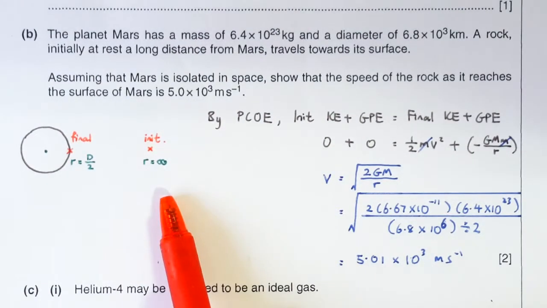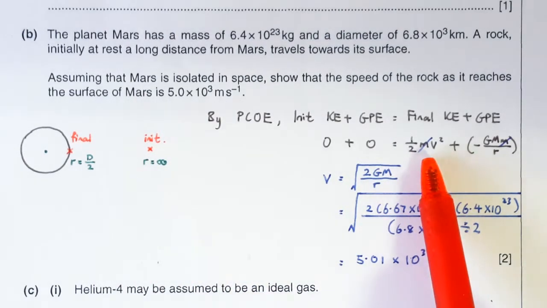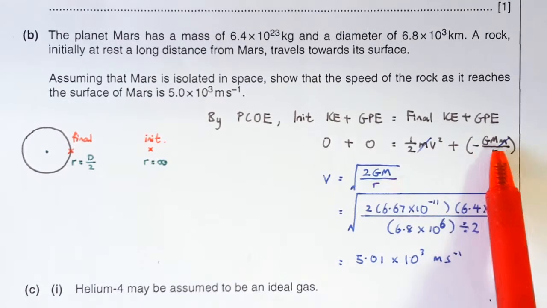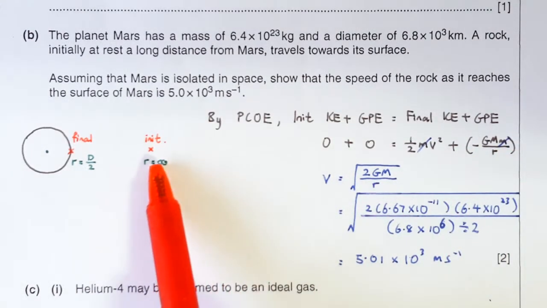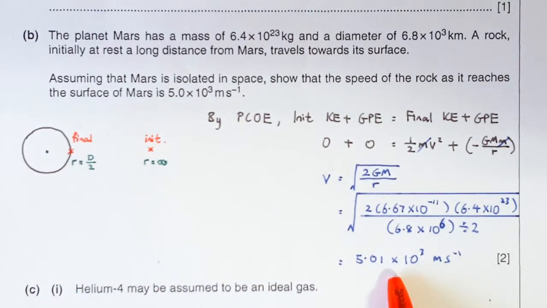In part B, we calculated the landing speed for any object that's released from a point at infinity. This landing speed is regardless of the mass of the object. So whatever the mass, if the object is released from a point at infinity, it will arrive on the surface of the mass at 5,000 meters per second.